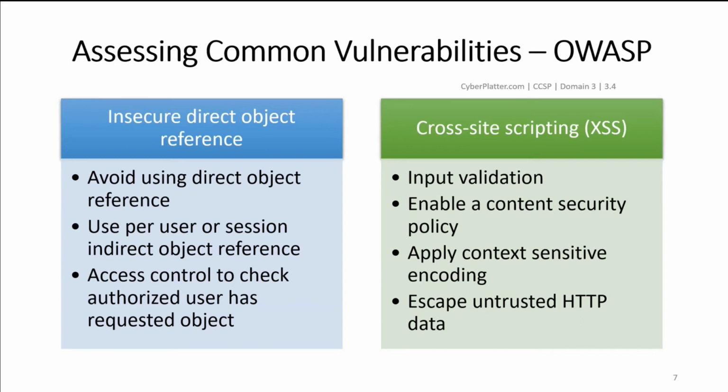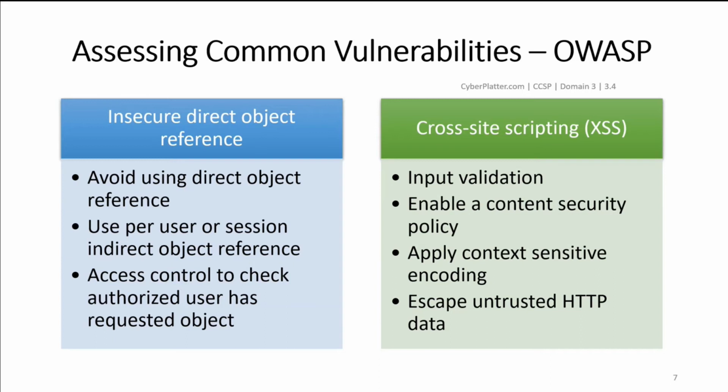Let's see some of the prevention techniques. Avoid using direct object reference. Use per user or session indirect object references. This prevents attackers from directly targeting unauthorized resources. The next recommendation is to use access control to check that the authorized user has requested for the object.